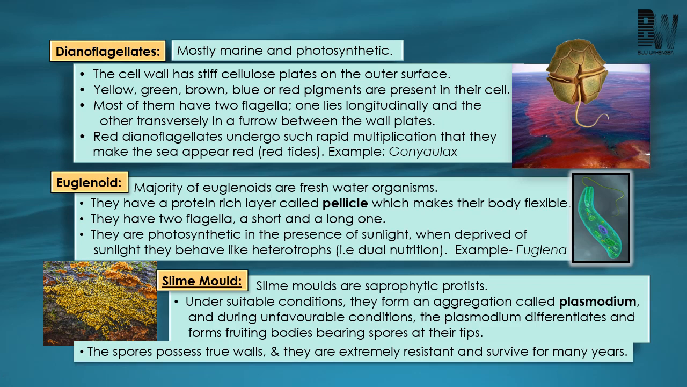cell wall. And one particular dinoflagellate by the name Gonyaulax divides rapidly and covers the whole surface of the water body, and this makes the water body red in color, and this condition is known as red tide. That means one particular dinoflagellate by the name Gonyaulax can cause red tide. So these are some important features of dinoflagellates.